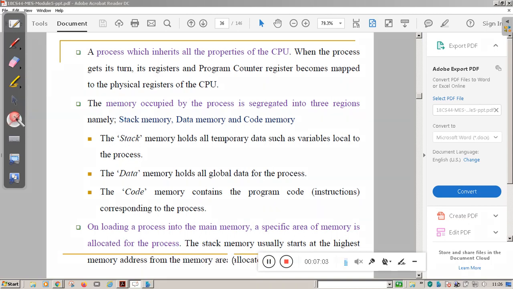As I said, a process inherits all the properties of the CPU. When the process is loaded into the memory, the registers, program counter register, all are mapped to the physical registers of the CPU.